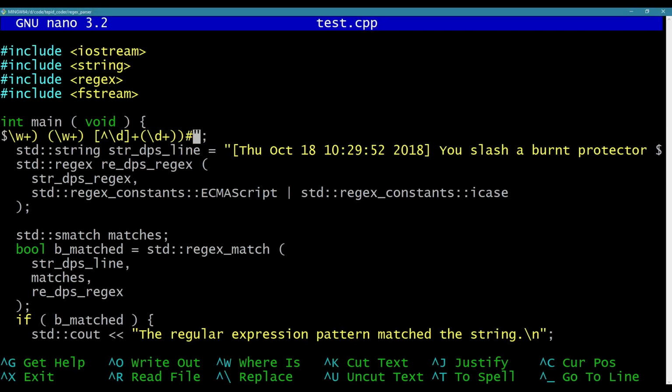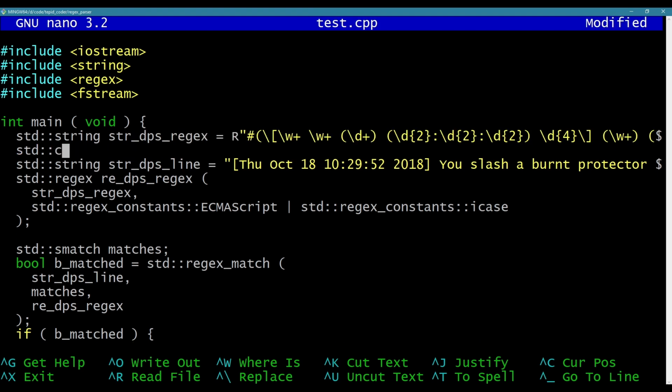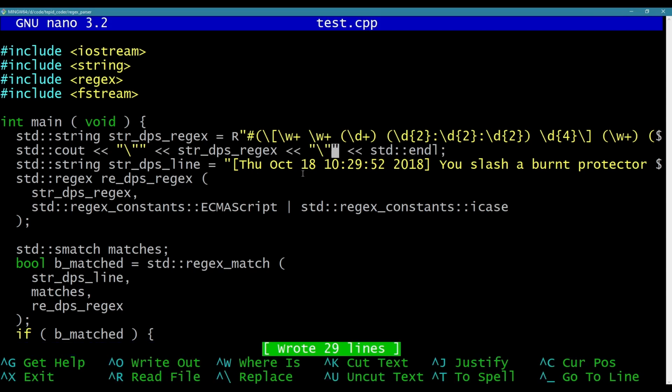Just for fun, let's see what we're actually trying to match with, the string DPS line. I'm actually going to enclose that in quotes, just to make sure. Okay, quote. Let's recompile that.